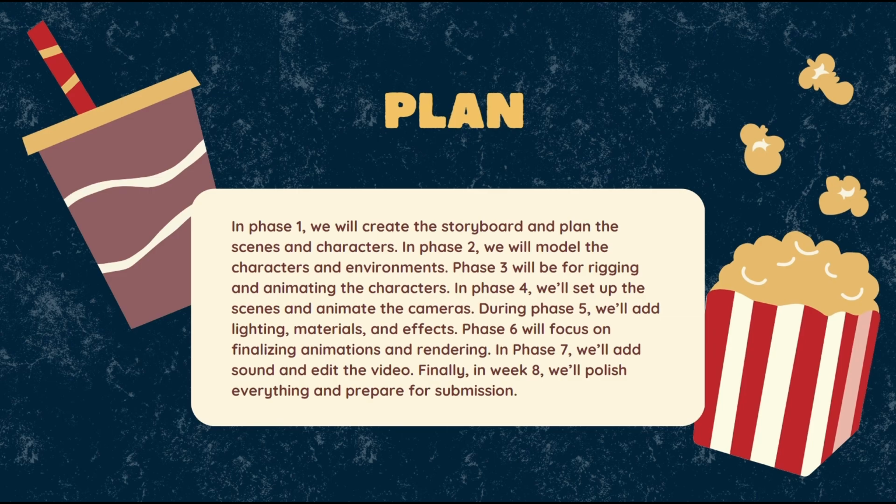During phase 5, we will add lighting, materials, and effects. Phase 6, we focus on finalizing animation and rendering. In phase 7, we will add sound and edit the video. Finally, in week 8, we polish everything and prepare for the submission.